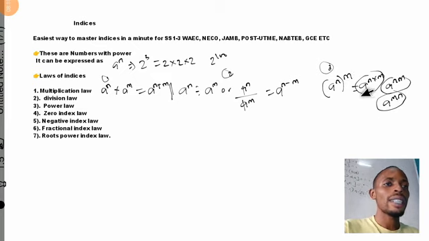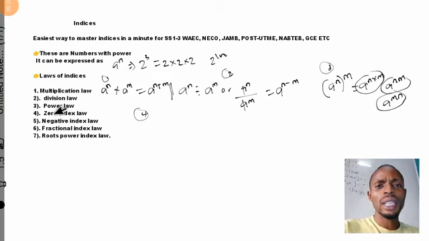Whenever I say an expression like this, know that it is written as this, and whenever I say an expression like this, know that it is written like this. Okay, let's go to the next one, that is the zero index law of indices. Let me put that question, number 4, here.